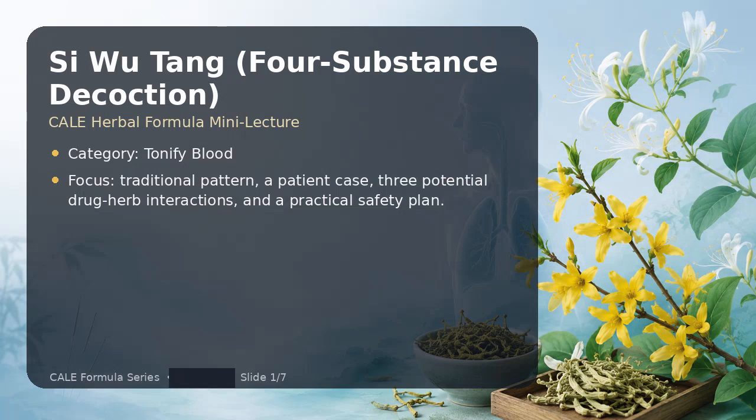Hello everyone. This presentation is on Tang, also called for substance decoction. It is on the California Acupuncture Board herbal formula list. I will briefly review the traditional pattern, a hypothetical patient, 3 possible drug-herb interactions, and a practical management plan. The goal is to connect traditional Chinese herbology with modern medication safety in clear student language.